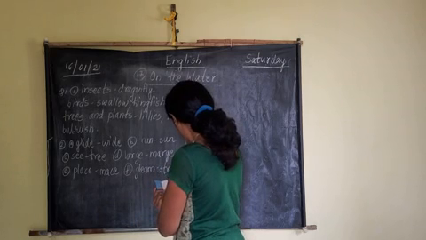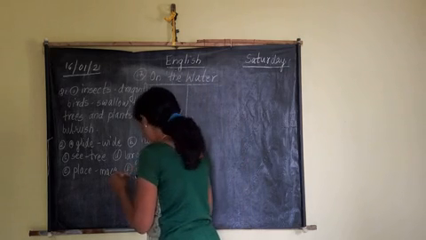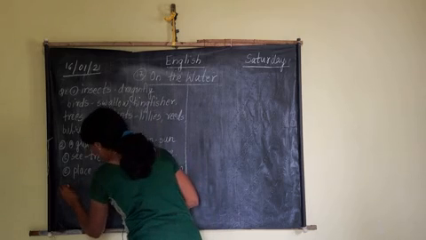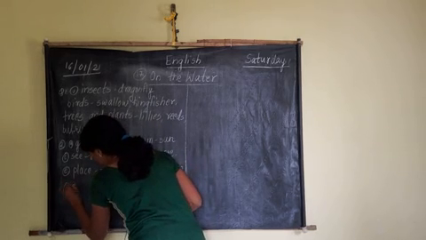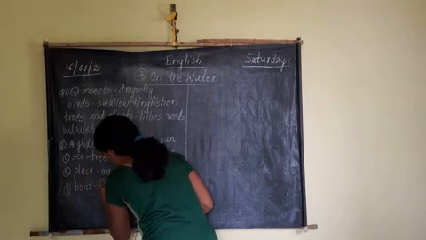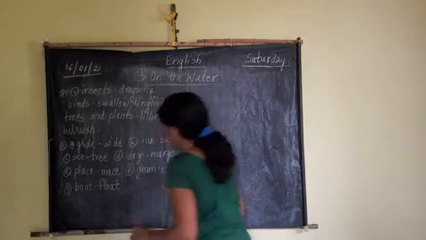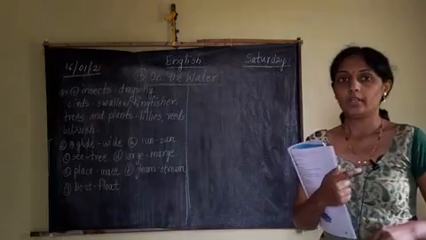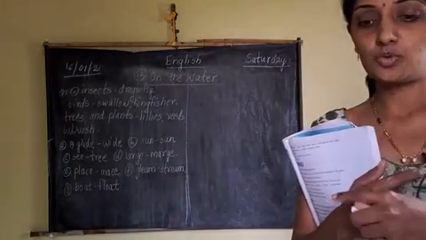Then boat, float. Understood? In this way, question number 1 is completed, question number 2 is completed.